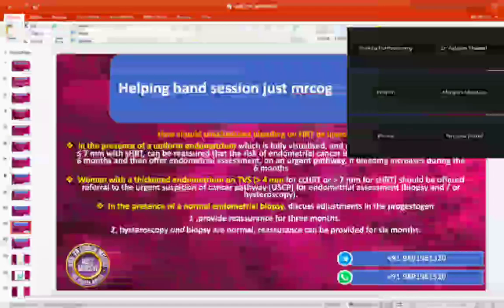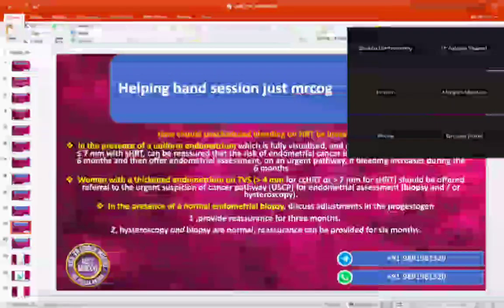So now you have offered the patient TVS and TVS is showing less than 4 mm or less than 7 mm. You can reassure her that it is not a cancer. Okay. And you are going to do the HRT adjustment, which can be done maximum for 6 months.